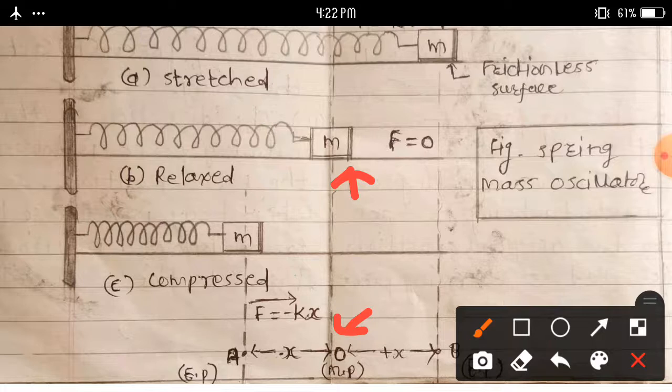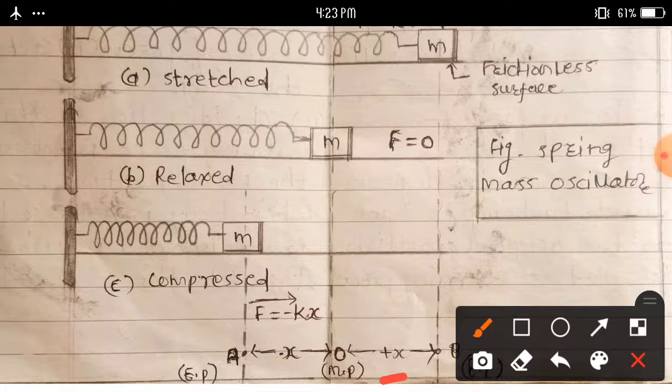in which the spring exerts no force on the body. When the body is in the equilibrium position, therefore the spring exerts no force on the body. That is, we can write F is equal to 0. When the body is pulled through a small distance, suppose this distance is x, distance x toward the right,